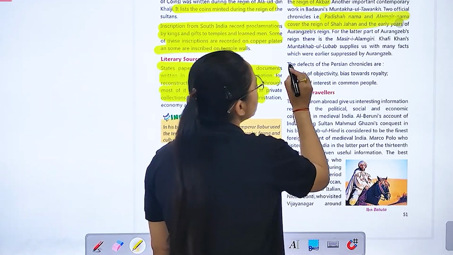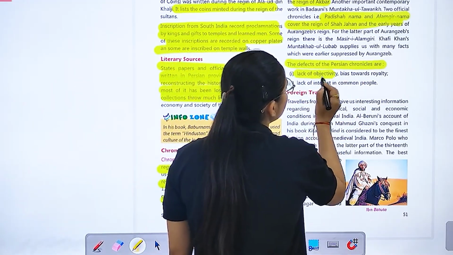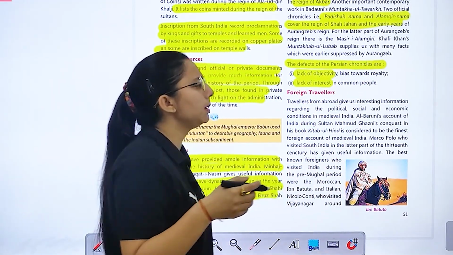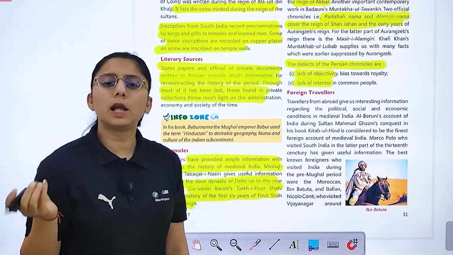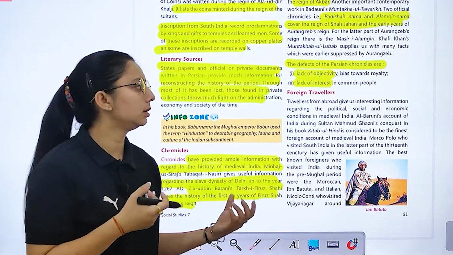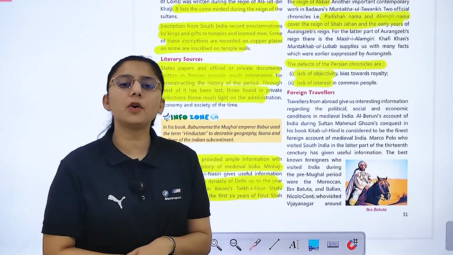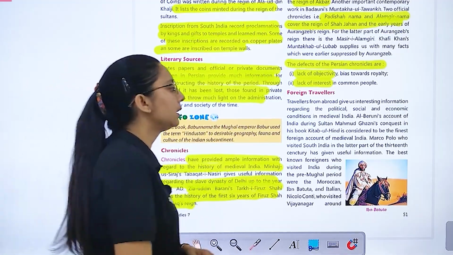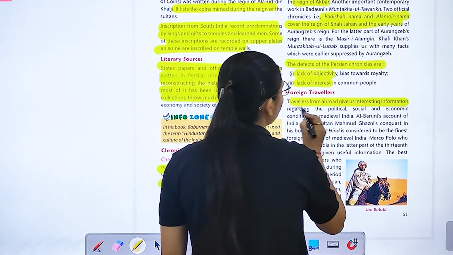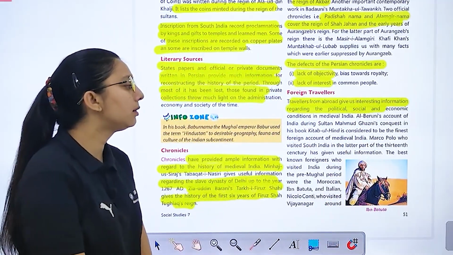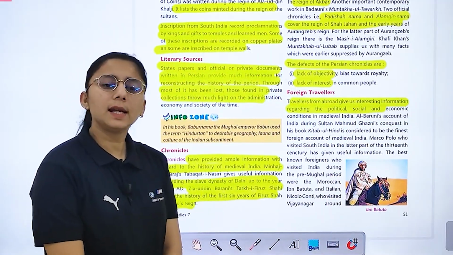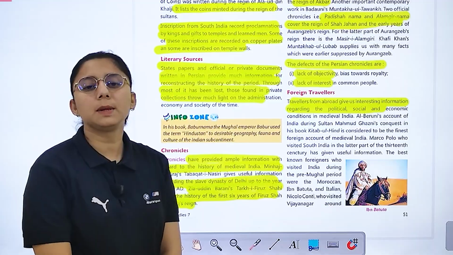So the defects of Persian chronicles are lack of objectivity and lack of interest. वही जो कॉमन पीपल में इंटरेस्ट नहीं था, और लैक ऑफ ऑब्जेक्टिविटी, मतलब बायस था किसके टुवर्ड्स, रॉयल्टी की तरफ. Now foreign travelers, many foreign travelers visited India at that time. Travelers from abroad give us interesting information. किसके रिगार्डिंग, पॉलिटिकल, सोशल और इकोनॉमिक कंडीशन.